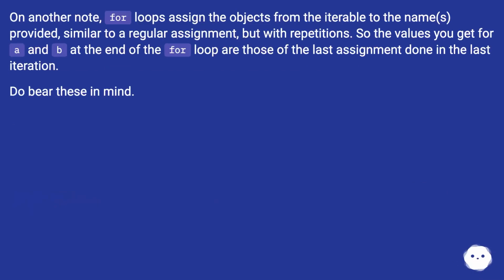On another note, for loops assign the objects from the iterable to the names provided, similar to a regular assignment but with repetitions. So the values you get for A and B at the end of the for loop are those of the last assignment done in the last iteration. Do bear this in mind.